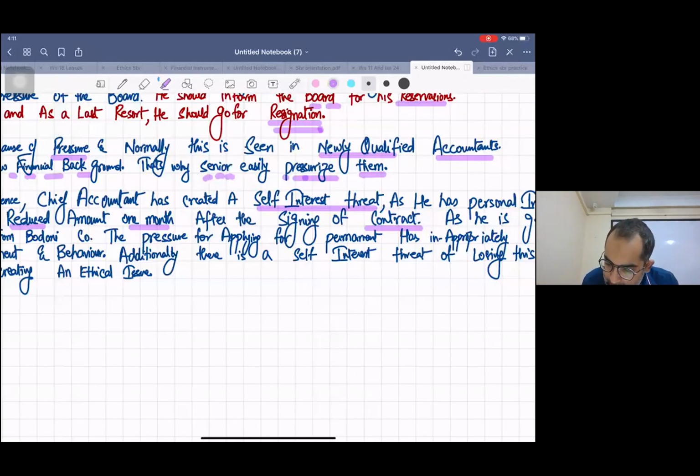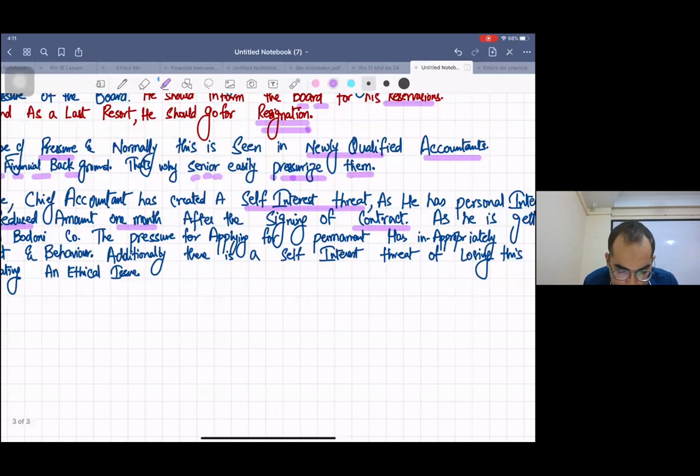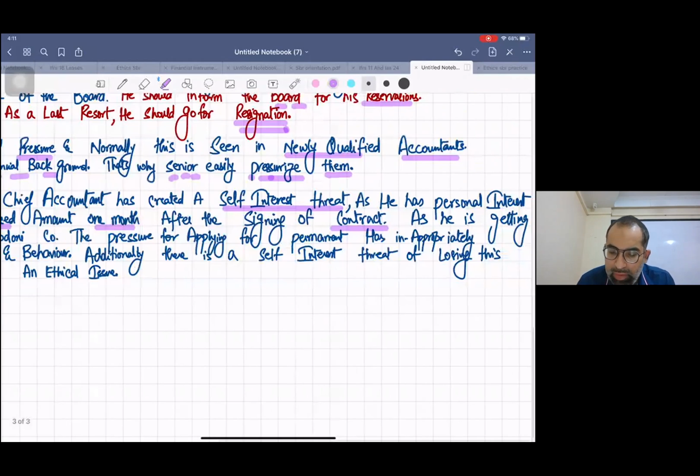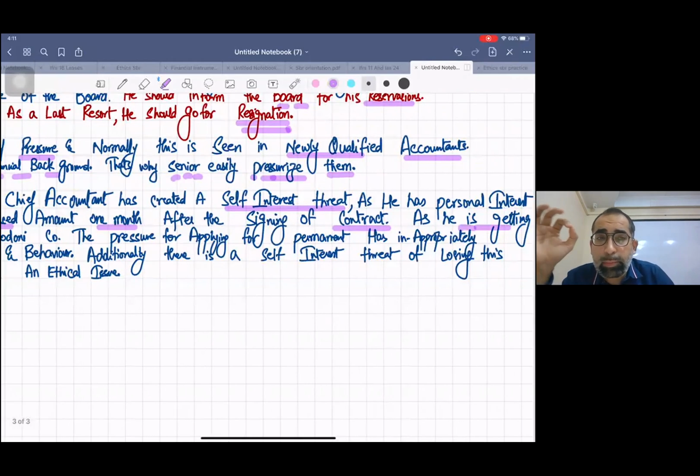Now, as he's getting an employment reference in return from Badoni company, the pressure of applying for a permanent job has inappropriately influenced his professional judgment and behavior. See, now he's not acting professionally because he is under pressure. There are two pressures. The first pressure is he wants to grow.